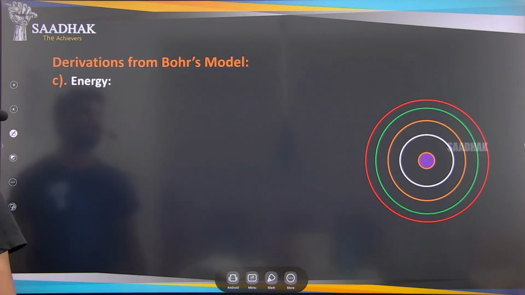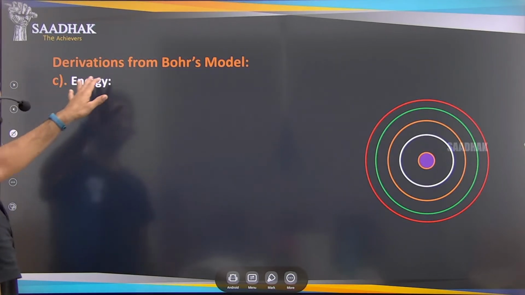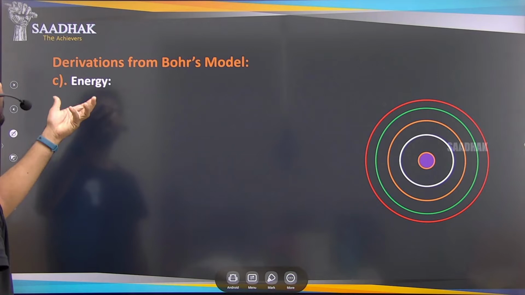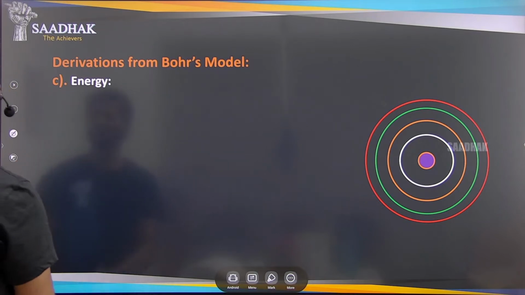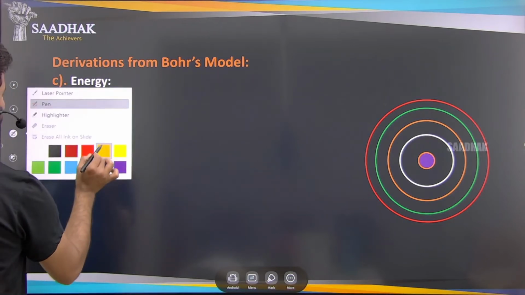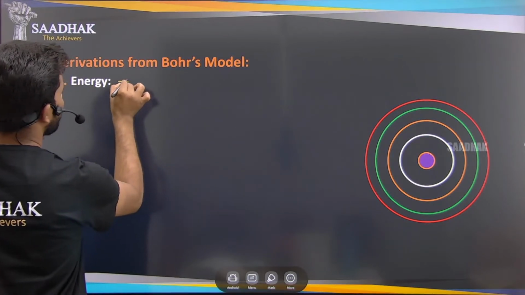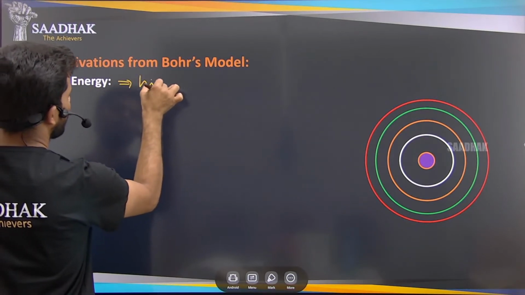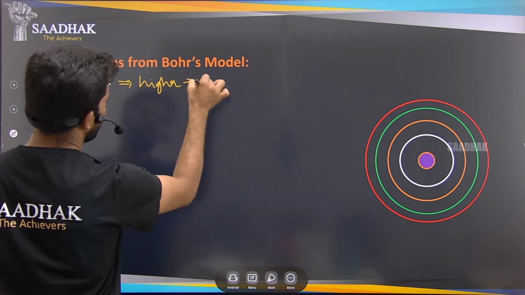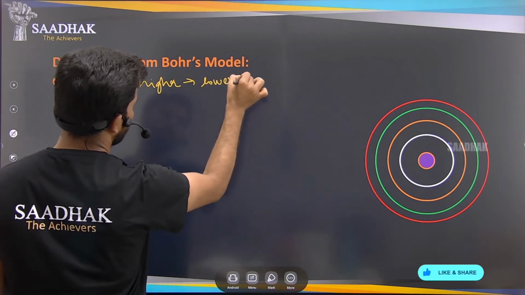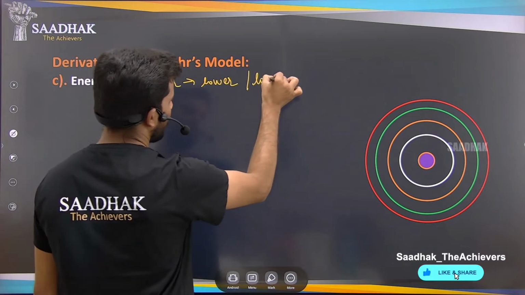Next we have the energy. How is the energy changing, or what is the energy of this atom? The energy that we have discussed changes from the higher level to the lower, or from the lower to the higher.